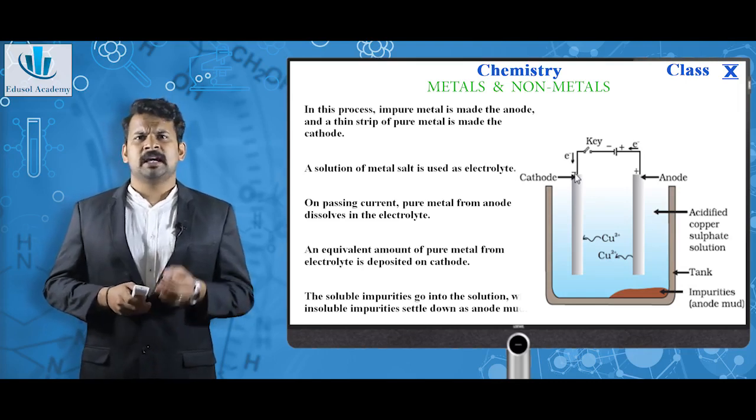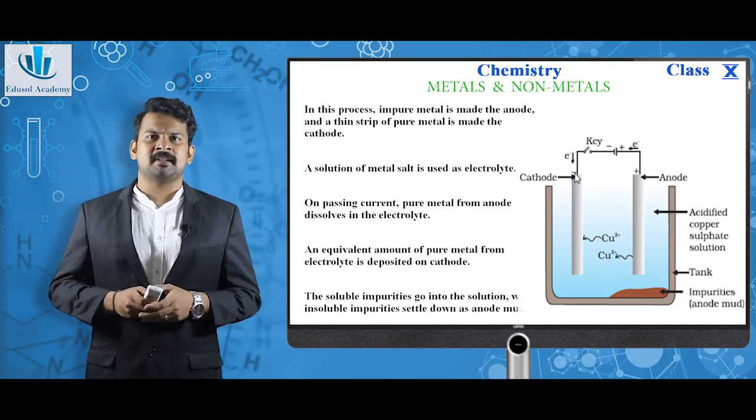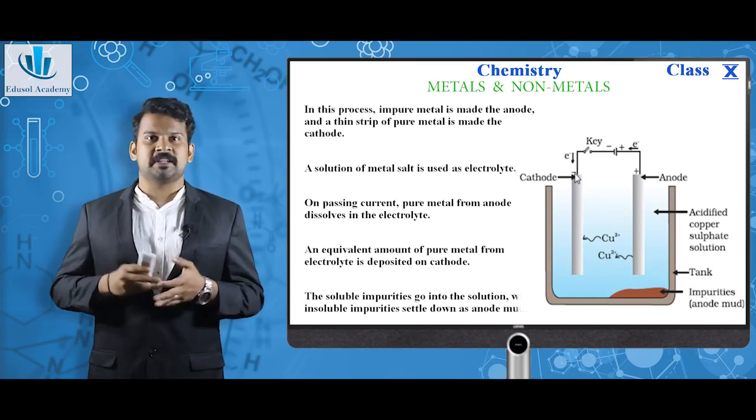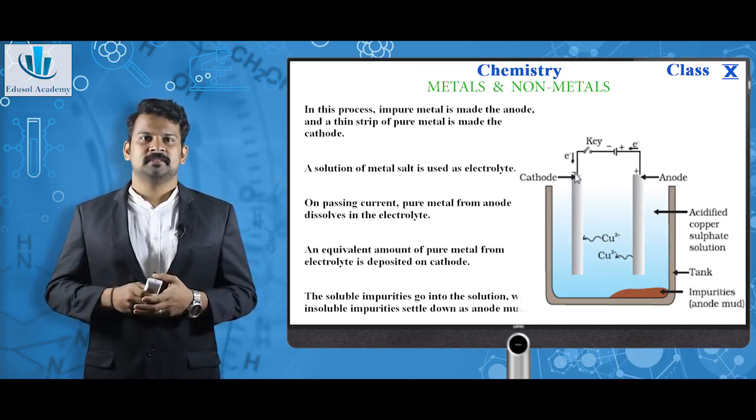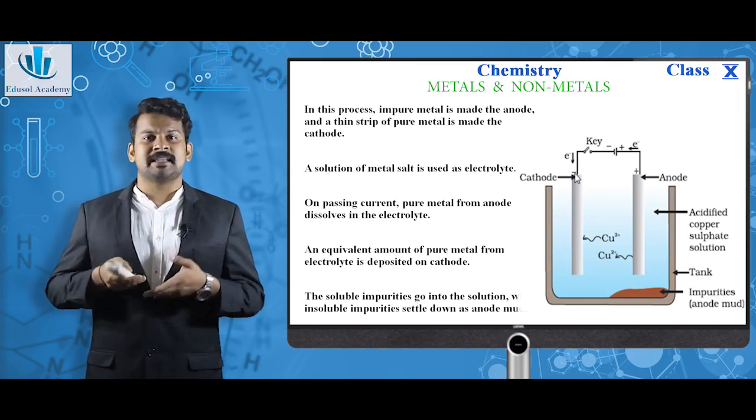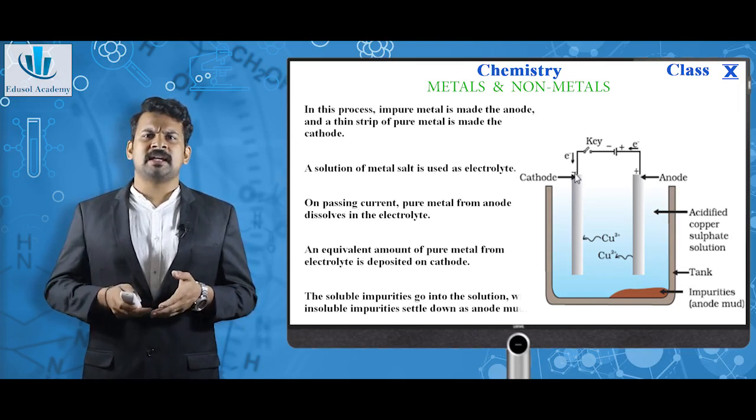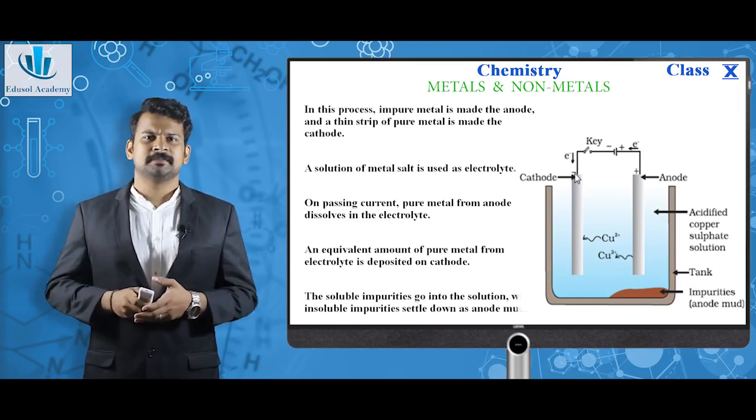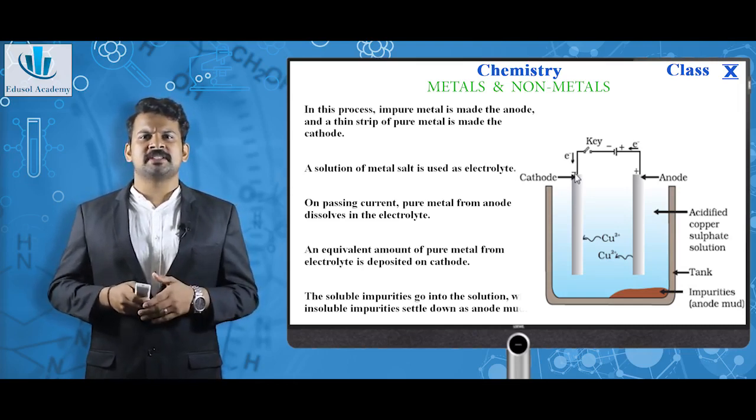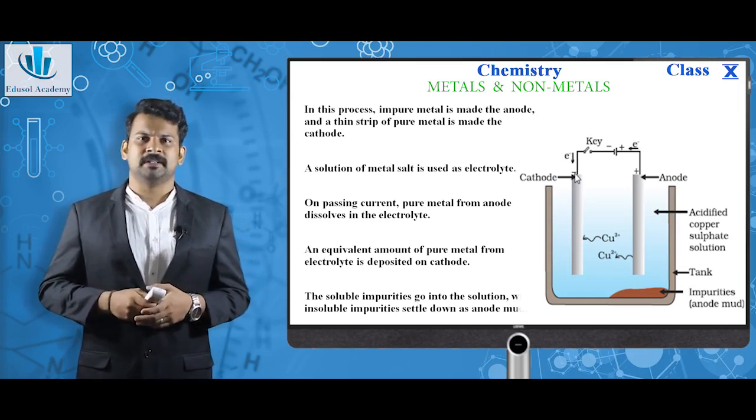In this process, the impure metal is made the anode and a thin strip of pure metal is made the cathode. A solution of the metal salt is used as electrolyte. On passing the current, pure metal from the anode dissolves in the electrolyte. An equivalent amount of pure metal from the electrolyte is deposited on the cathode. The soluble impurities go into the solution. The insoluble impurities settle down as anode mud. This is the broad procedure happening here.